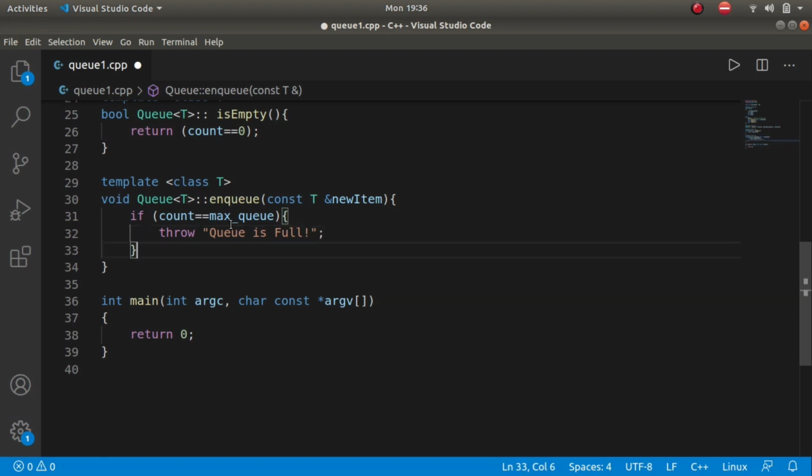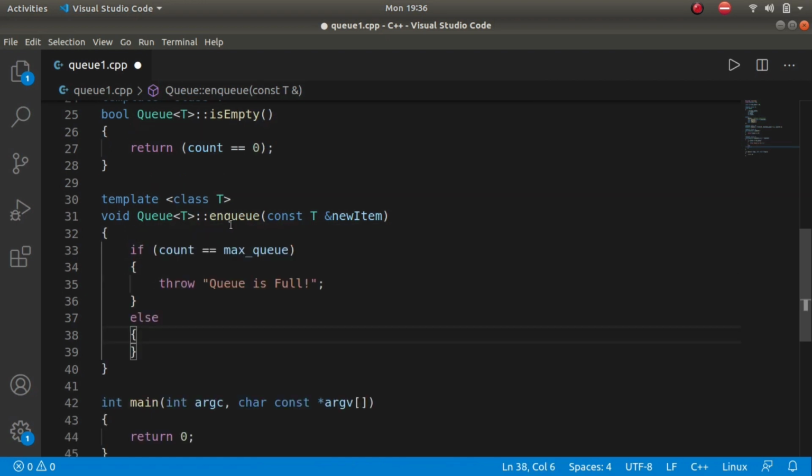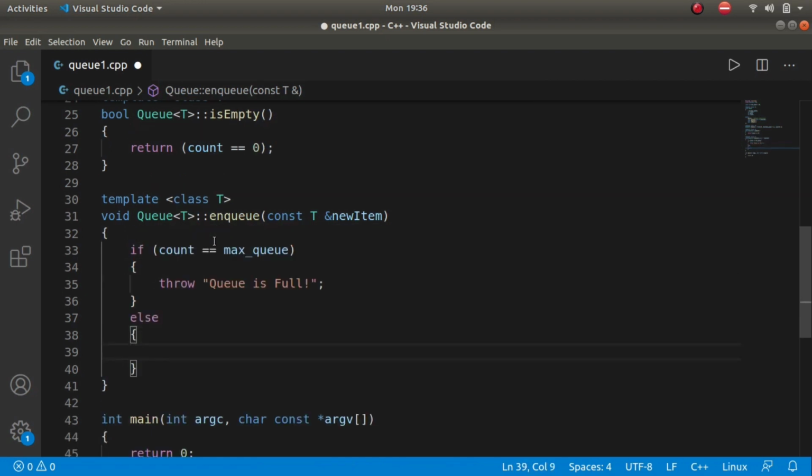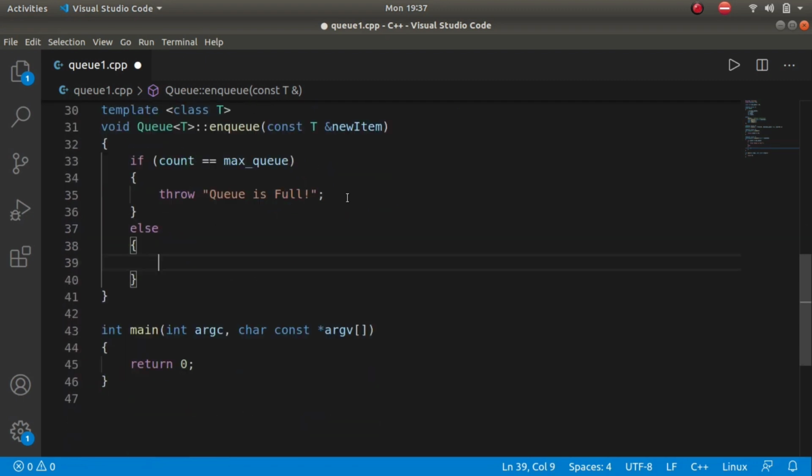And if not, that is if we can have some elements empty in the array, we can then put this new item in the place of that array, you know. So how should we write the code?